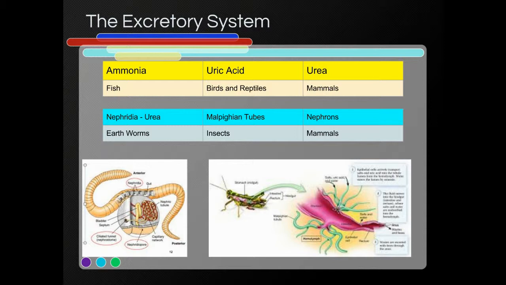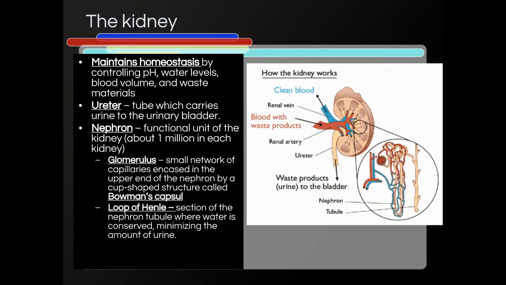The other thing I like to mention: the precursor to our nephron is what's known as a nephridia. We find them in earthworms, very similar to our nephron, just a little bit more of a primitive form. Malpighian tubes are the functional tubes in insects producing uric acid, and our functional units are nephrons. Speaking of nephrons, let's take a look at one. There are a couple key components here.